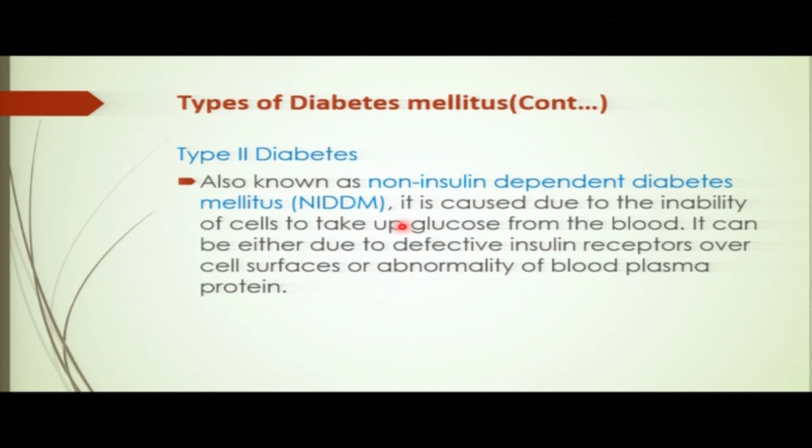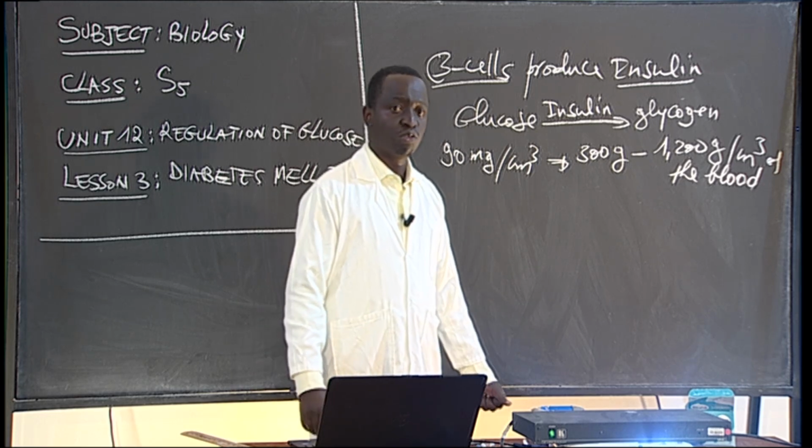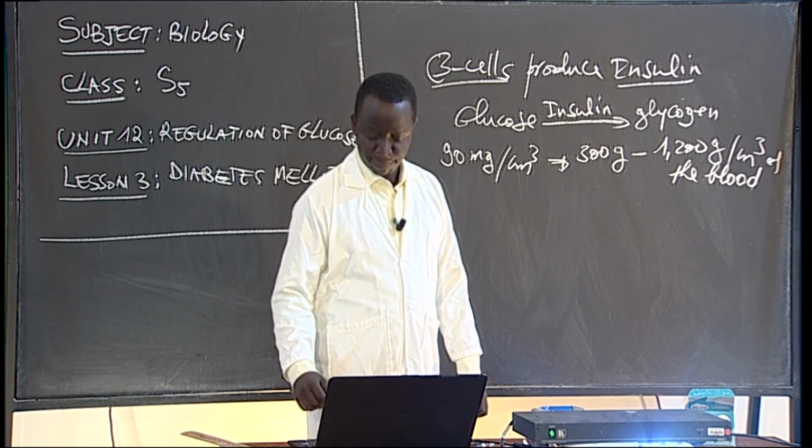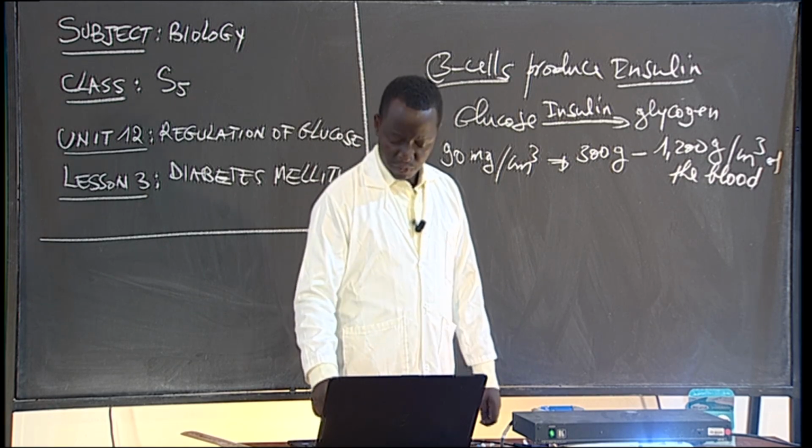Not only this, it can also be a defective insulin receptor. So insulin is not received well by the insulin receptor cells. Insulin is produced normally, but reaching the target cell, the receptor, is a problem. You see? In this case, you can suffer type 2 diabetes mellitus. Are you together? Nice.